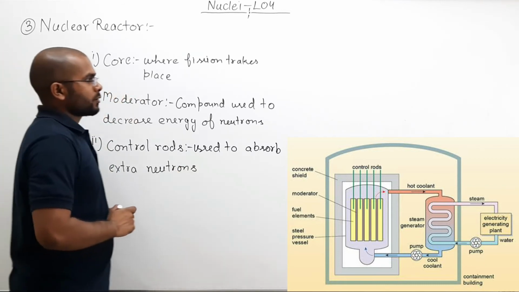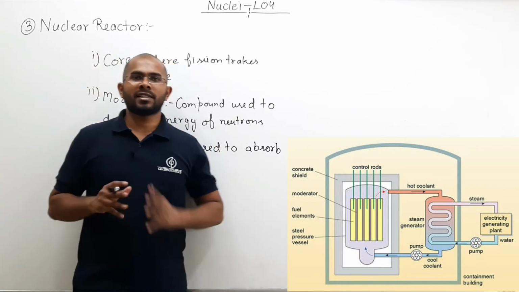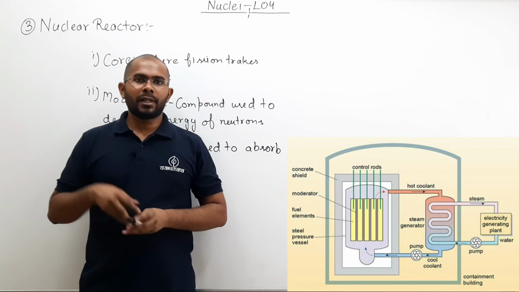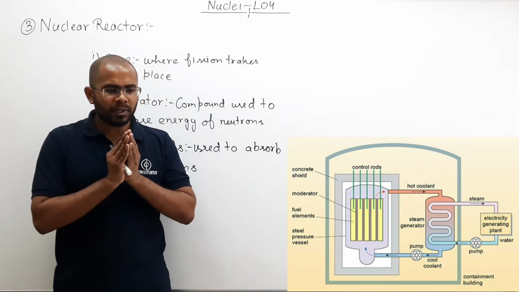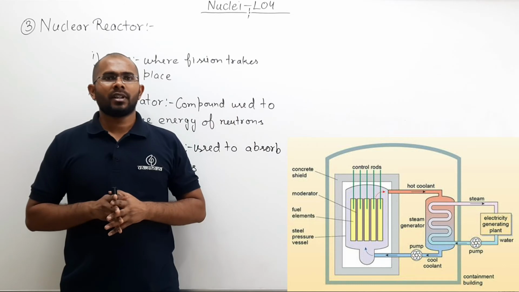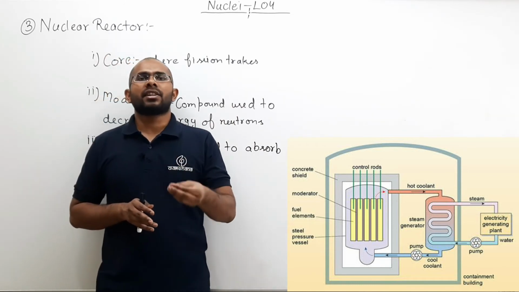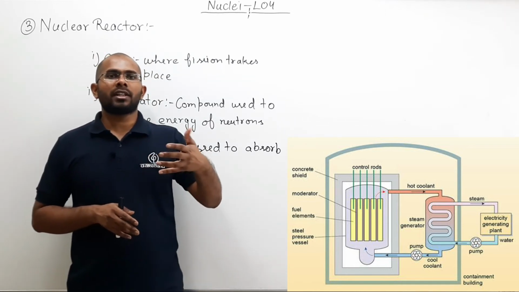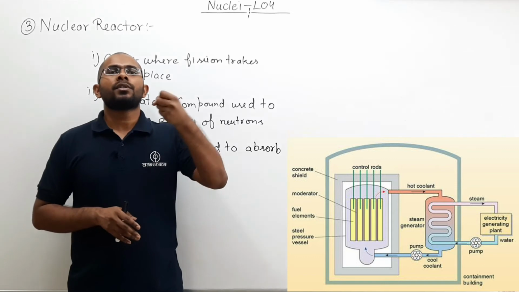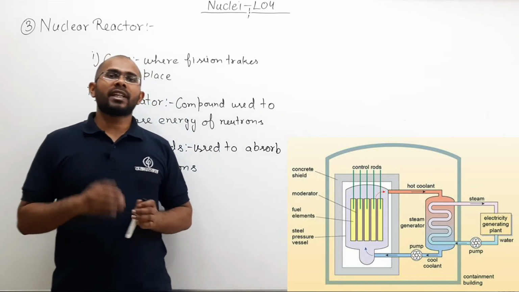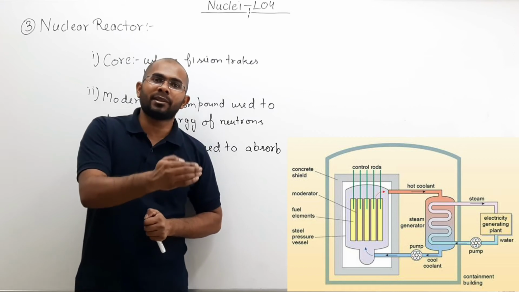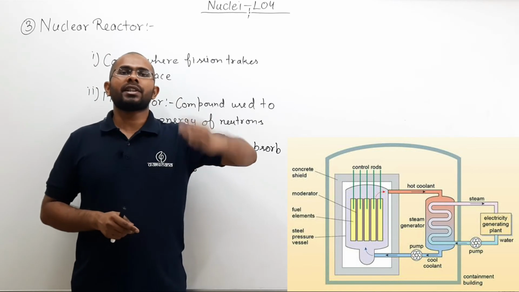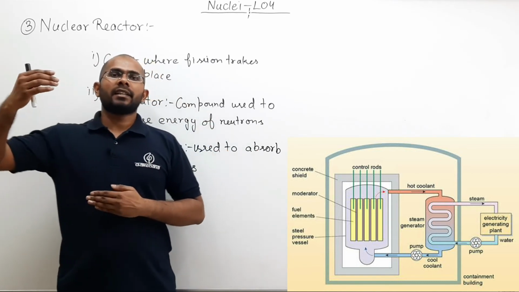Now, if you look at the diagram here, what is happening? In the core, the reaction takes place, and due to that reaction a lot of energy is released. Now we use that energy to boil water, and the water gets converted into steam, and we can further use that steam to rotate our turbine, and by rotating the turbine we can generate electricity.